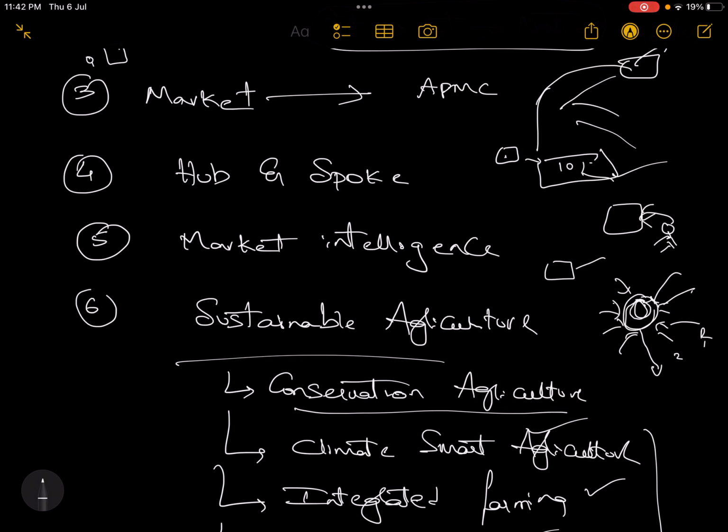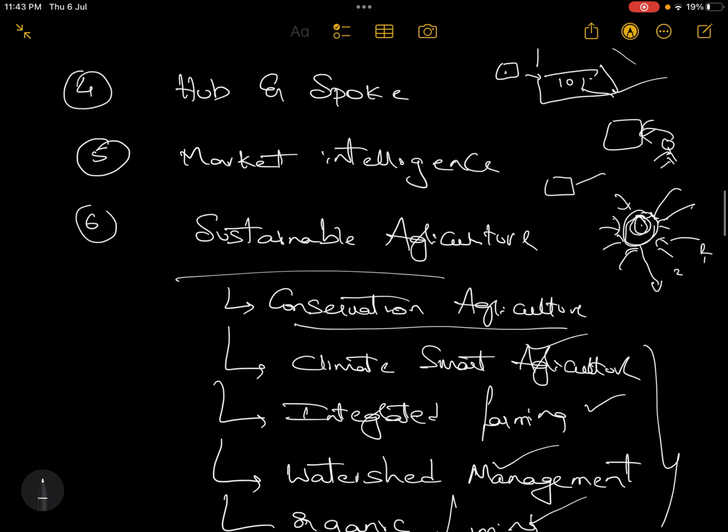What is happening in the hub? Processing will happen, different storage facilities will be there, different kinds of value addition will happen. Examples are development of sweets, chocolates, ice creams, all these things are happening in the hub. So with this, the farmer is getting better remunerative prices, and also using this product at the hub, different manufacturers or different players can get different levels of products by using these processing technologies.